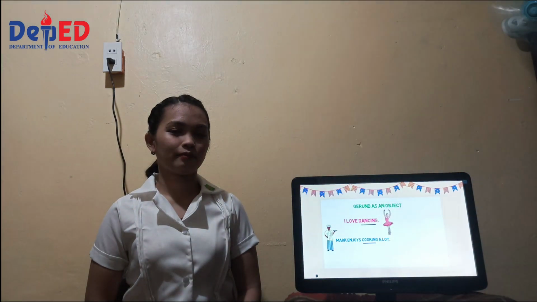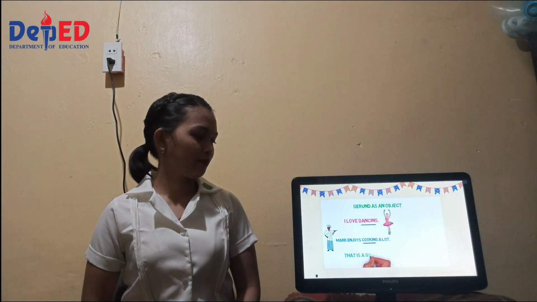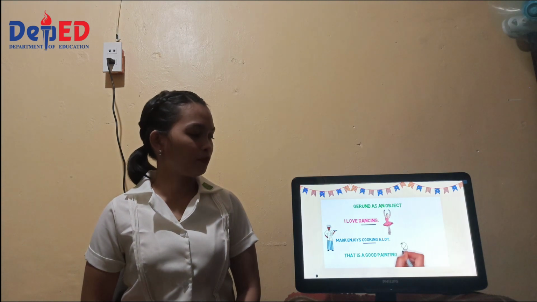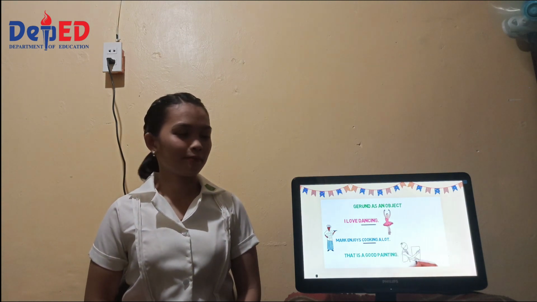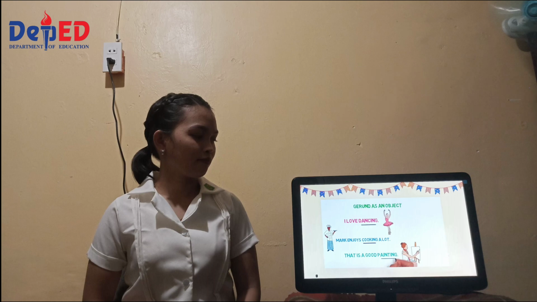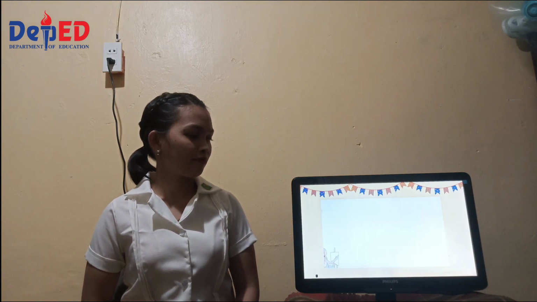Let's look into one more example. That is a good painting. Here, painting is a gerund which acts as object in the sentence. Let's look into one more use of gerund.